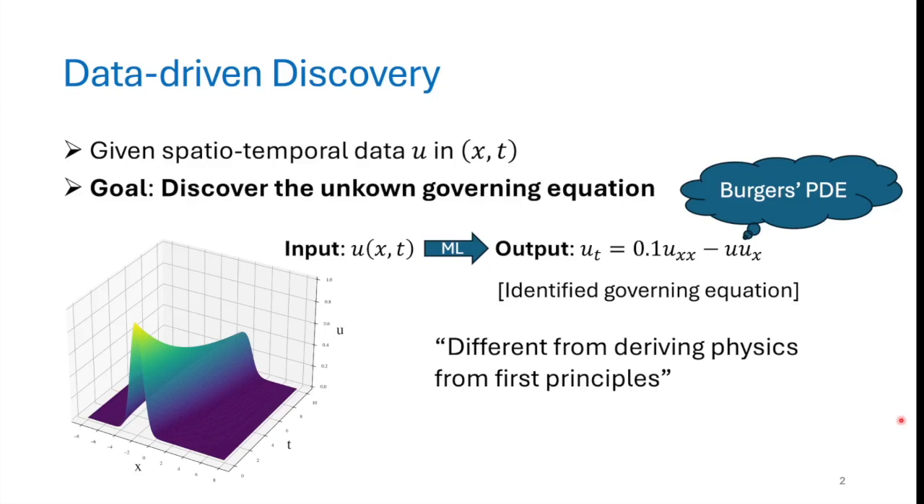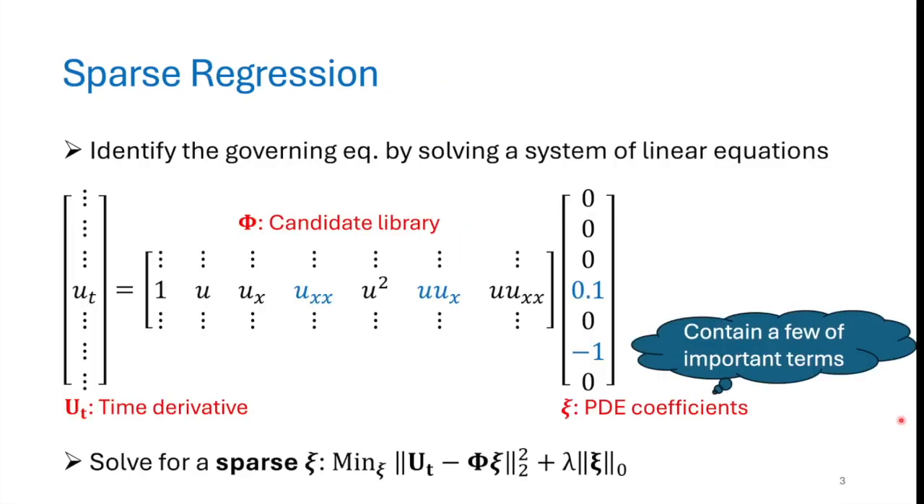Let's say you're given spatio-temporal data, which varies in space and time. The goal here is to discover the unknown governing equation without much prior knowledge. This is very different from deriving physics from first principles, where you essentially use mathematical deduction to obtain new knowledge. Note that in this presentation, I mainly use the Burgers' PDE as an example.